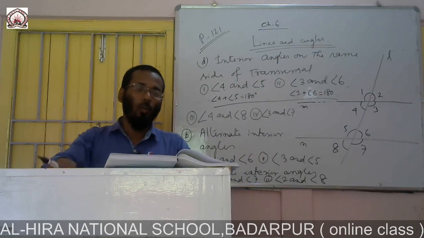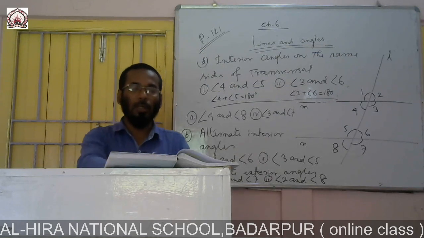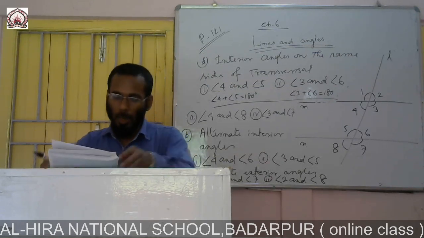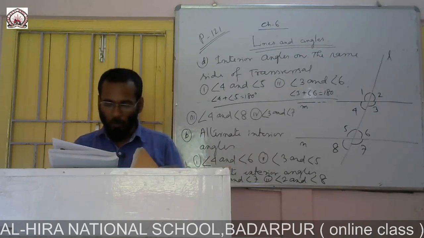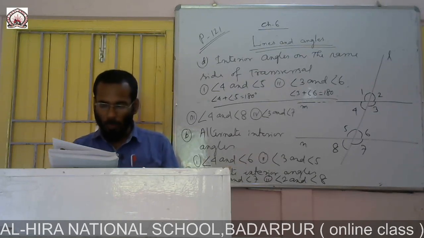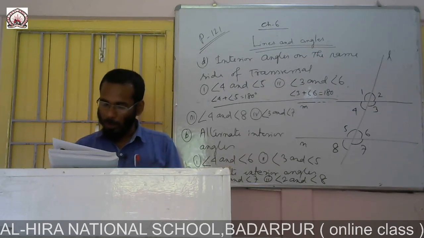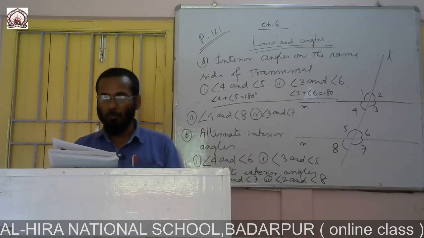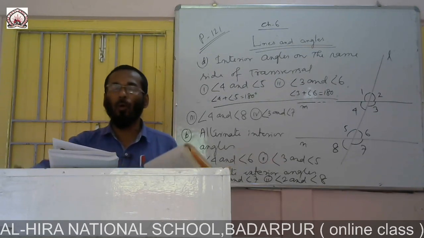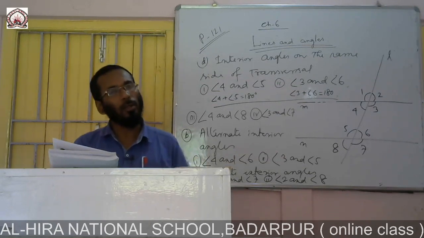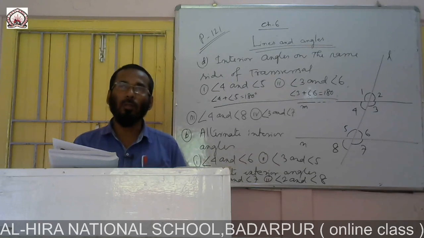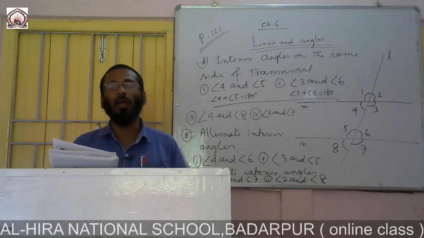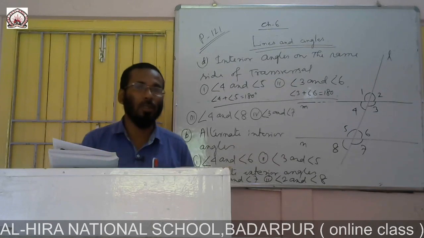Now we move on to exercise 6.2. In figure 6.28, find the values of x and y, and then show that AB is parallel to CD. As I said earlier, before starting a geometrical sum, first draw the diagram, write whatever is given in the question, and for whatever is not given, think about how we can find it by applying the concepts.